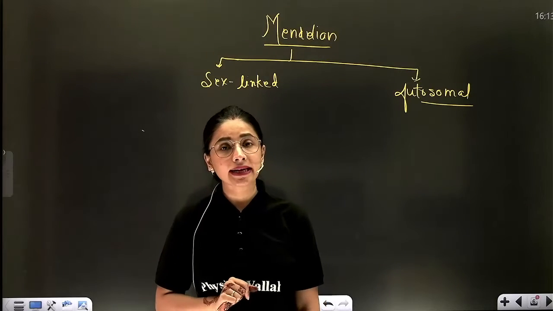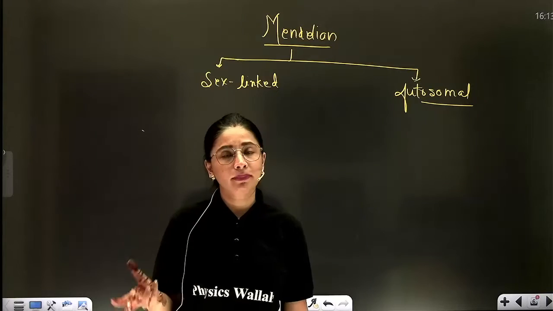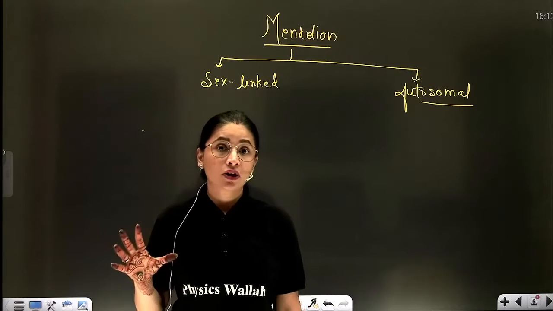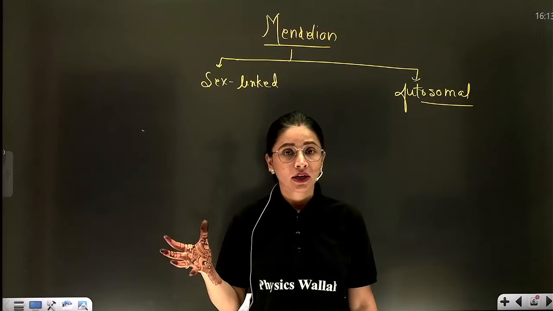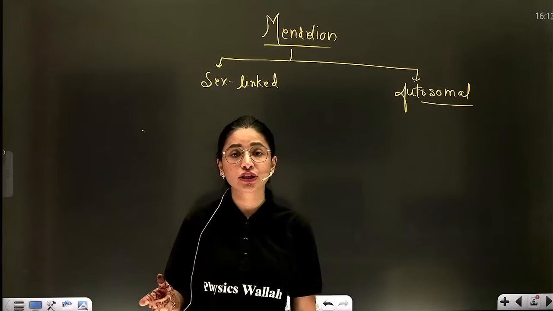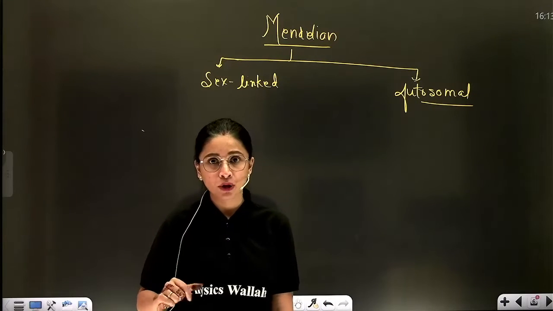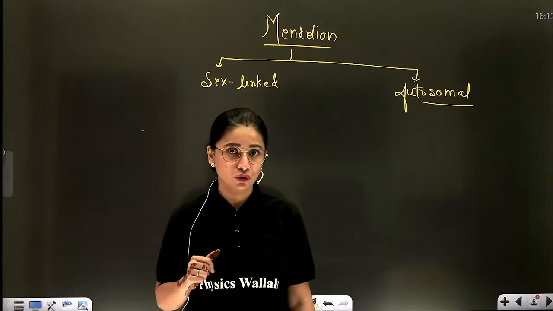Autosomal disorders, my dear students, will be equally distributed in both male and female, but sex-linked disorders are sex chromosome biased. Now, the disorder may be due to the change in the arrangement of a gene located on the X chromosome. So obviously in males there is only one X chromosome.